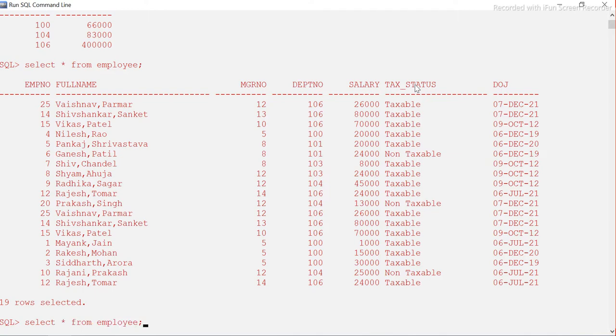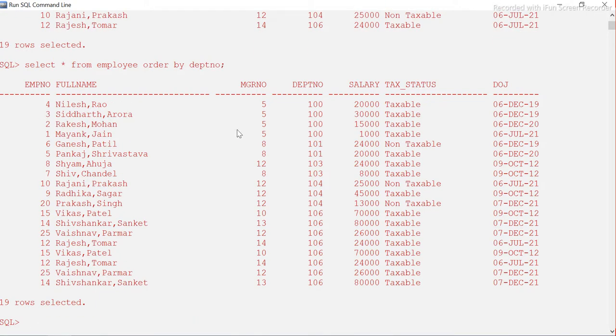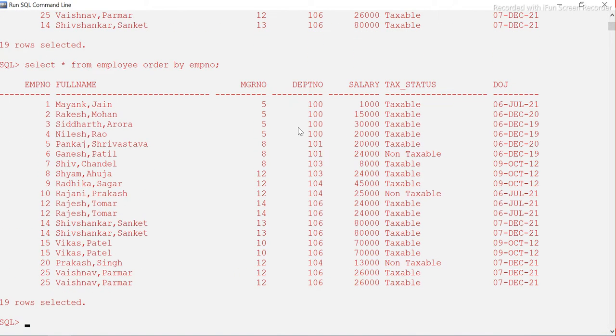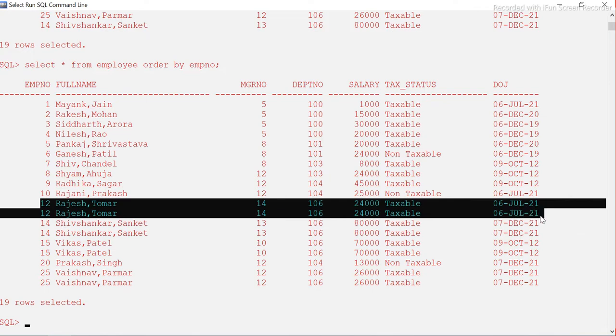Let's say I try to do one thing. I try to order by department number. Now I'll show you which one is duplicate and which is not. Maybe I can order by employee number, guys, I think that will be easy. If you see employee numbers 14, 12, 14, 15, and 25 even, these are exactly the same record throughout. Every column has the same value, right? So this we can consider as a duplicate.